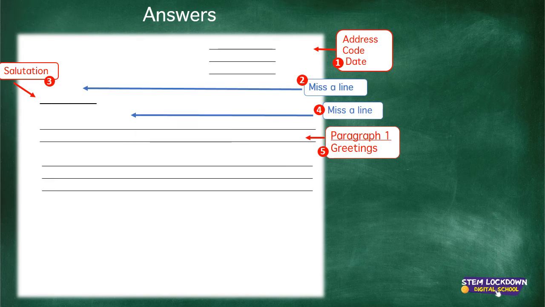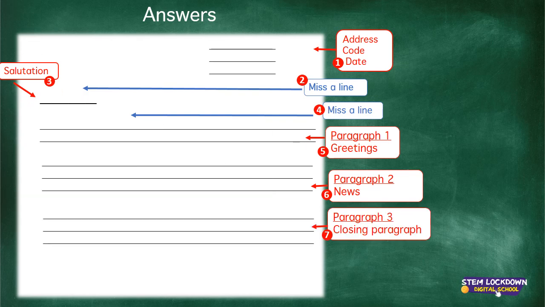Good. Let's go on. Here's the next paragraph. That's news. Did you write news for number 6? That's where you're going to tell most of your news. Got that? Good. Let's go on. Here's another paragraph. This is starting to close off the letter. It will be so nice if you can come and visit me in Cape Town, and we'll do this and we'll do that, and you start to round off the letter. Did you get that right? Closing paragraph.